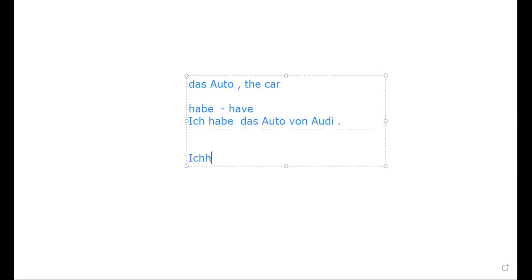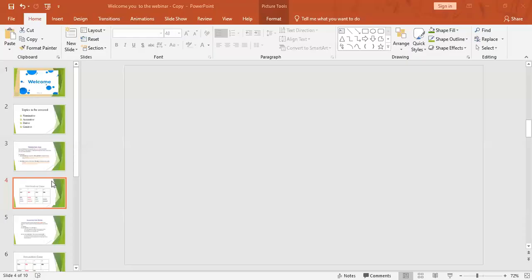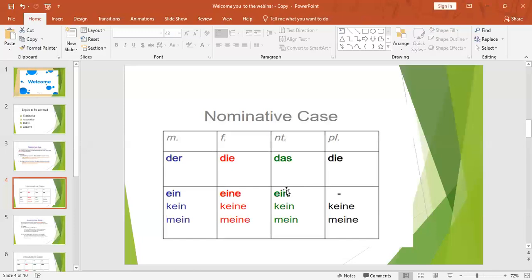So now what I have to use is habe. So what we have, you can check that. In your unbestimmter article, for the neutral, what we have. Just now we have seen that. The unbestimmter article for the nominative case, what we have for the neutral. I'm going to open that page, the presentation. I will try to open it. Easily you can make it. What we have, unbestimmter article for neutral.